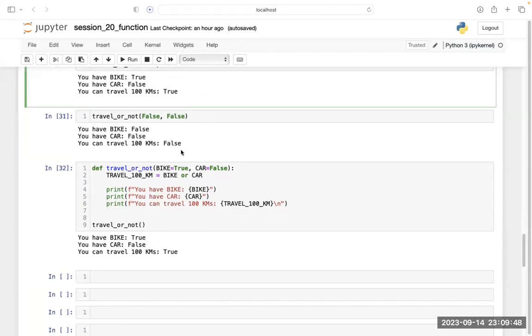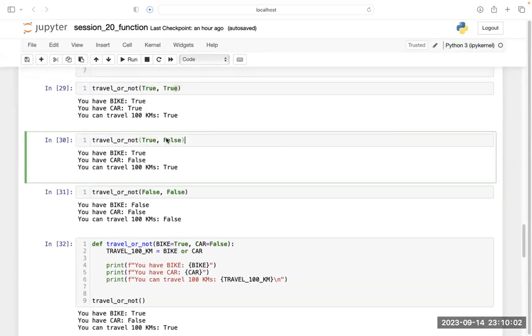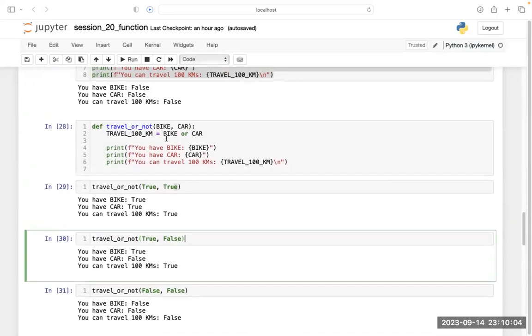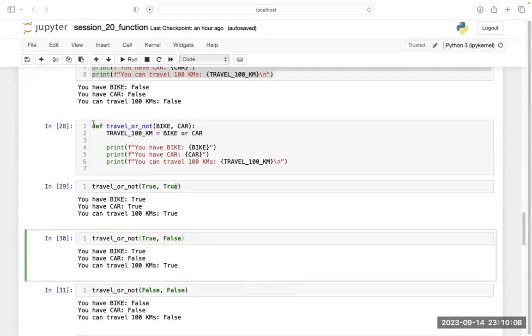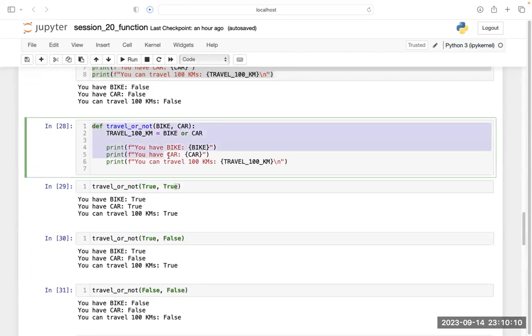So see, first come here. First see here, what I am doing here. Are you guys able to understand this thing or not?